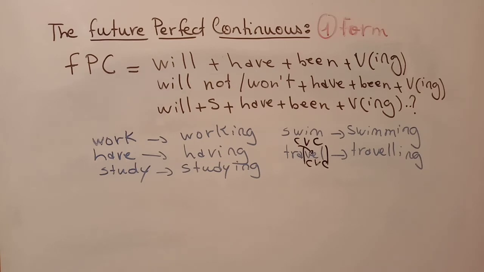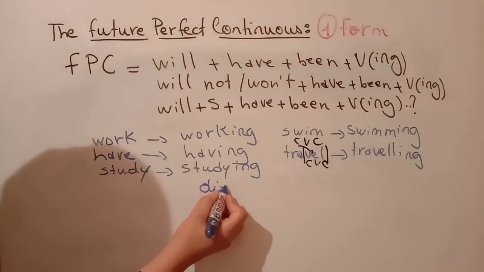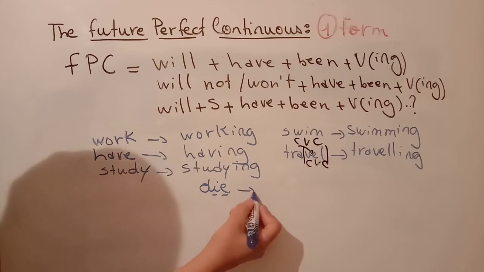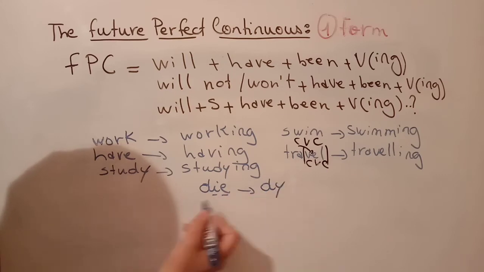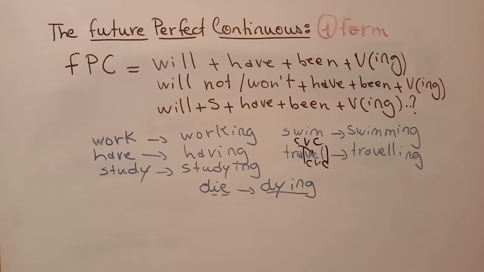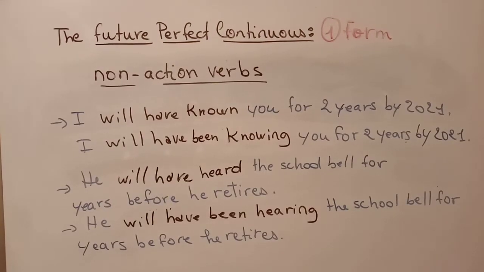You have also verbs like die, with the 2 vowels, the I and the E. You delete the I and the E and you change them with Y. Then you add ing. Is it clear? Good. Also, you have to bear in mind that non-action verbs are not usually used with continuous tenses.